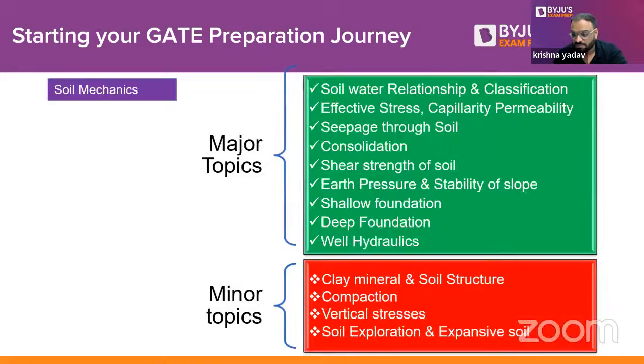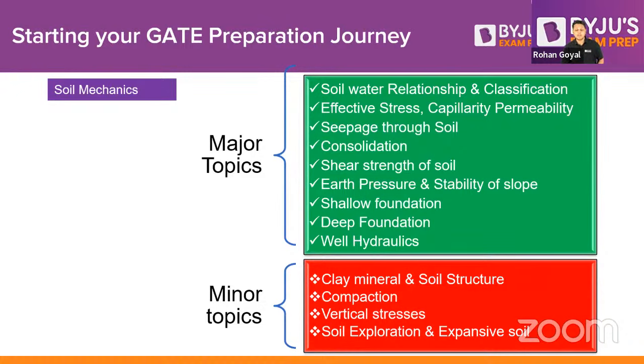The next subject is soil mechanics. As you all know, this is the most widely asked subject. You will find 15 marks from this one single subject only. And if you see the topics from where the questions are asked, they are more or less uniformly distributed throughout the subject, because each and every chapter is a source of numericals for the GATE examination. So if you start with soil water relationships and classification, very, very important topic. Okay, without this chapter, you will not be able to proceed with the subject itself. So it becomes a very important topic as it is.